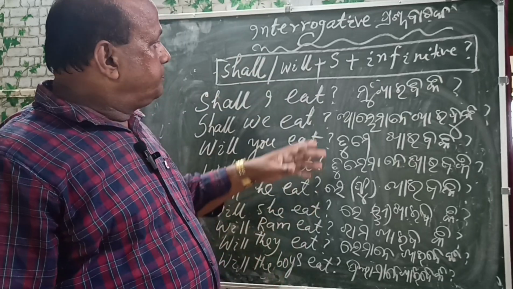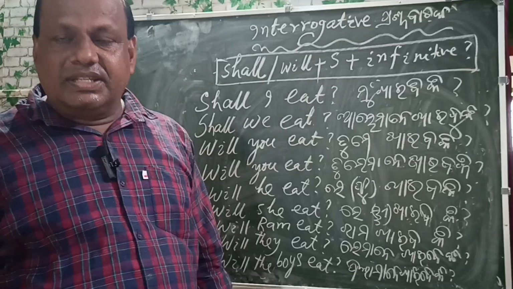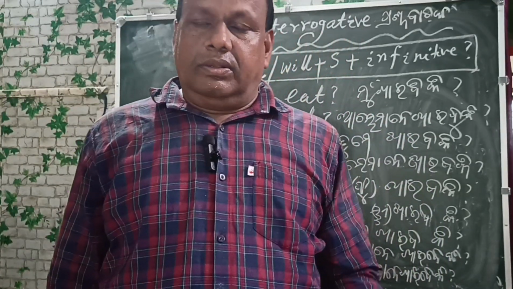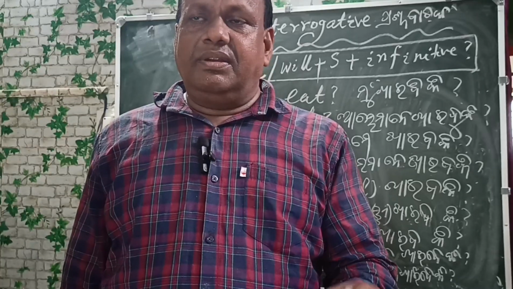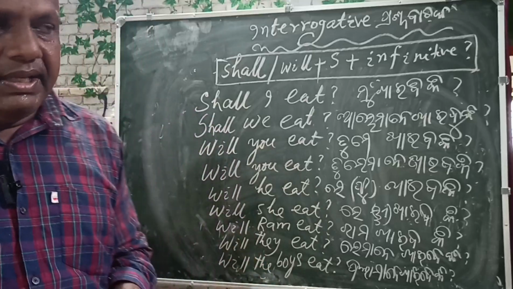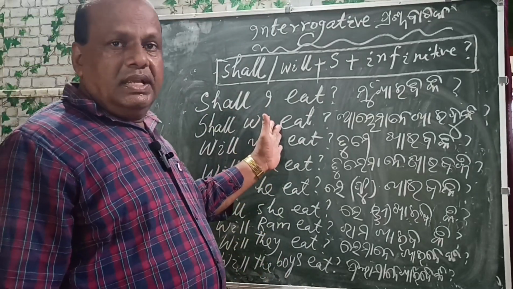Shall, will plus subject plus infinitive. Shall I eat? Shall we eat? Will you eat? Will he eat? Will she eat? Will they eat? Will Ram eat? Will the boys eat? And this is the pattern.